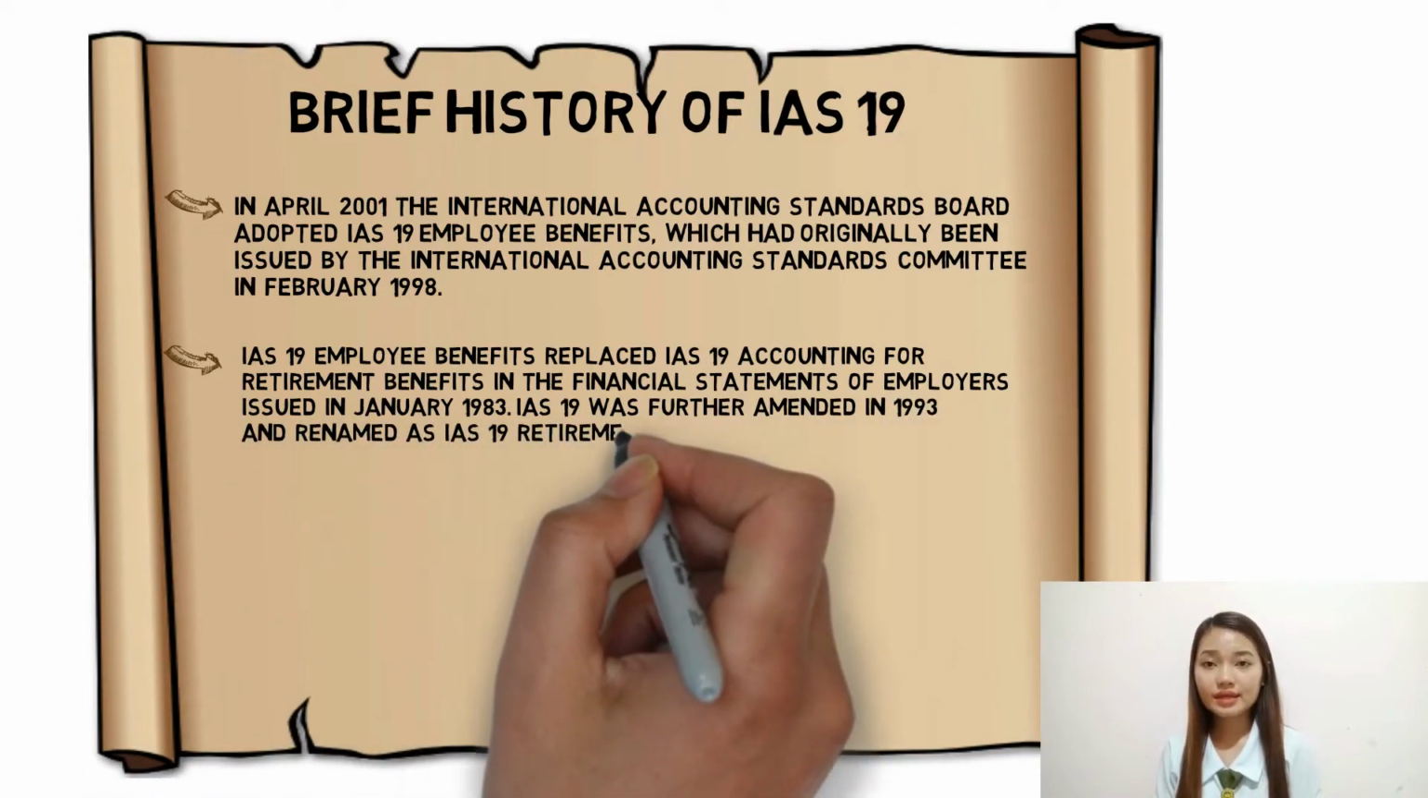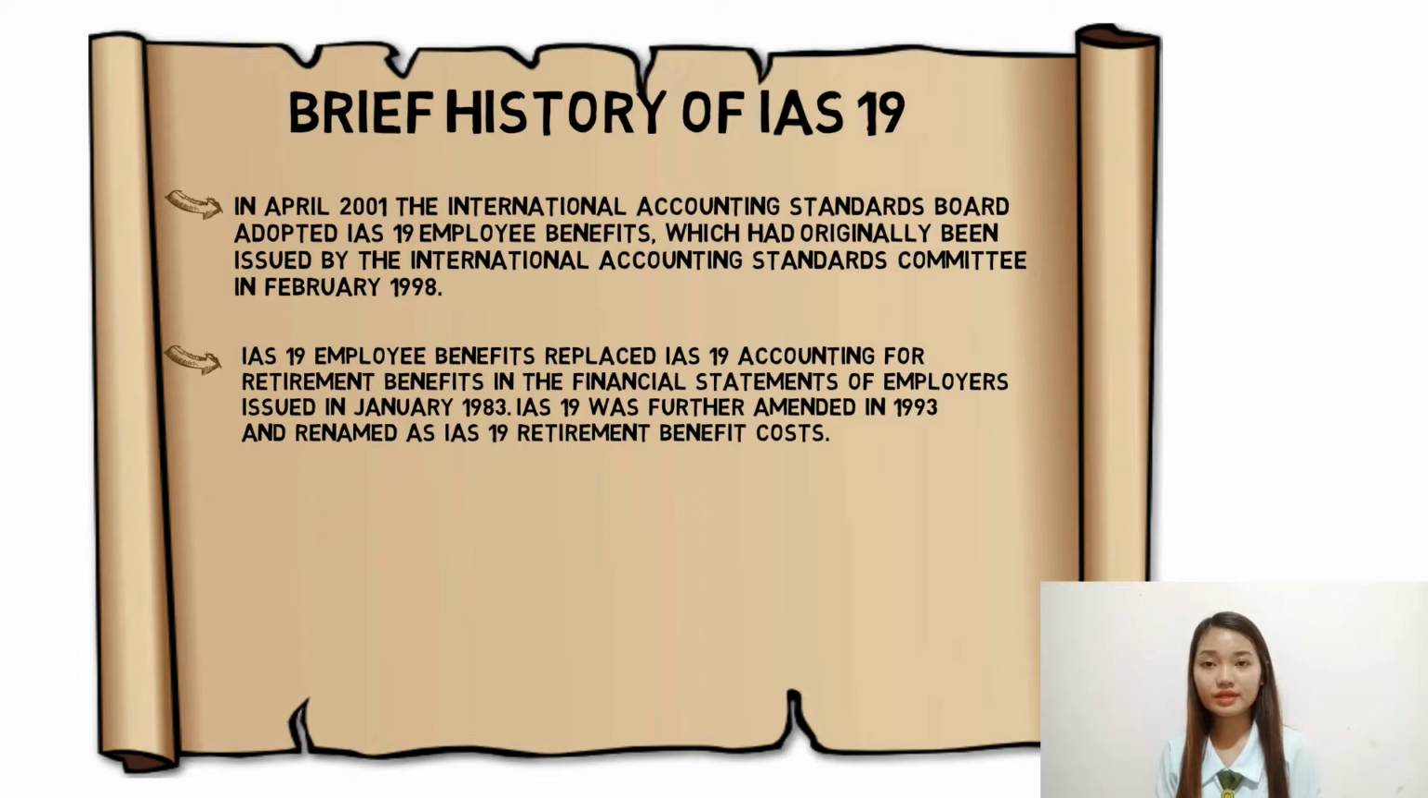IAS 19 was further amended in 1993 and renamed as IAS 19 Retirement Benefit Costs. The board amended the accounting for multi-employer plans and group plans in December 2004. In June 2011, the board revised IAS 19. This included eliminating an option that allowed an entity to defer the recognition of changes in net defined benefit liability and amending some of the disclosure requirements for defined benefit plans and multi-employer plans.